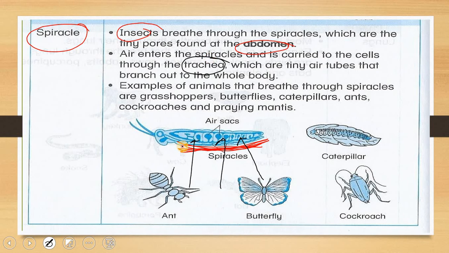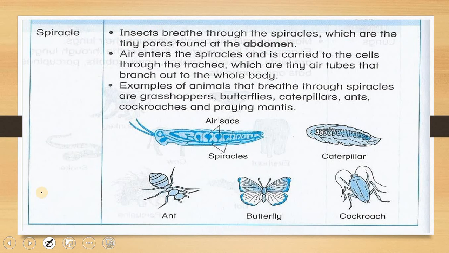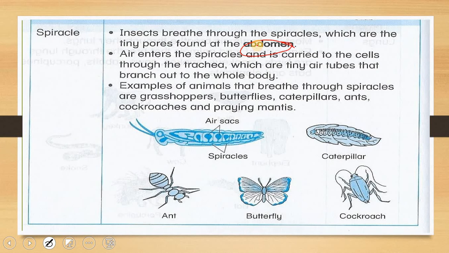So what you need to remember is that animals such as insects use spiracle to breathe. So where can we find the spiracle? In the abdomen ataupun dekat bahagian perut, bahagian bawah.